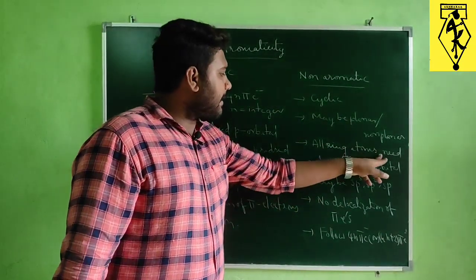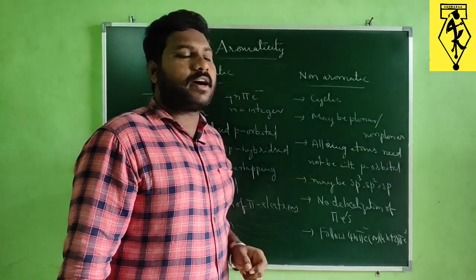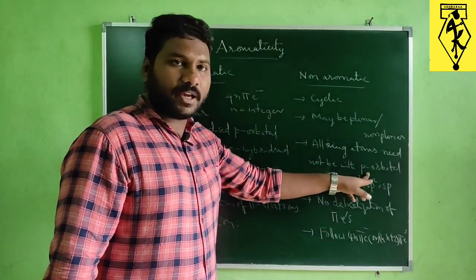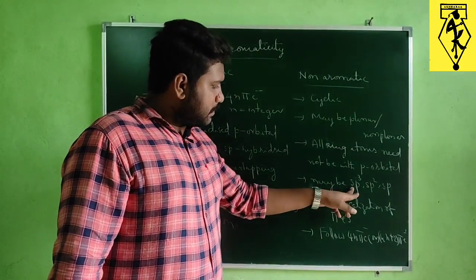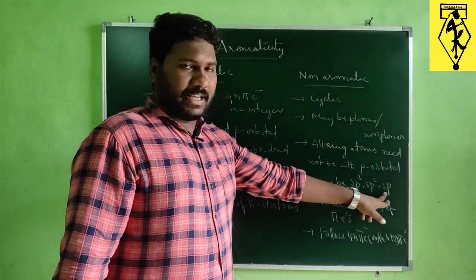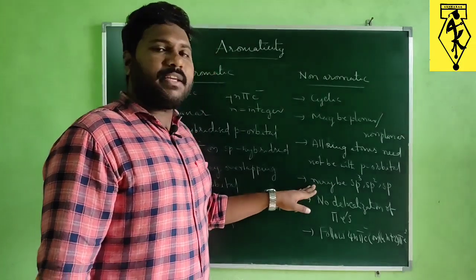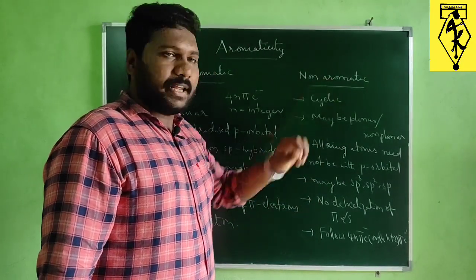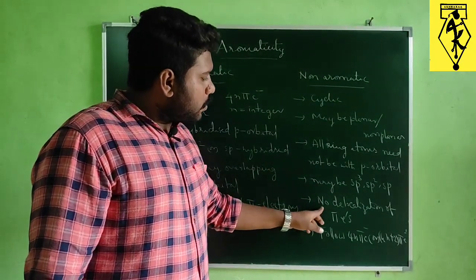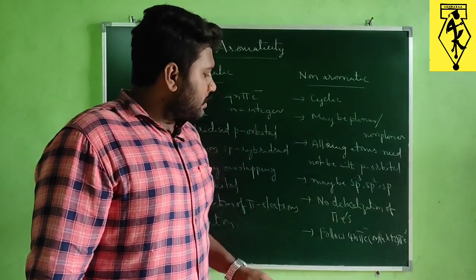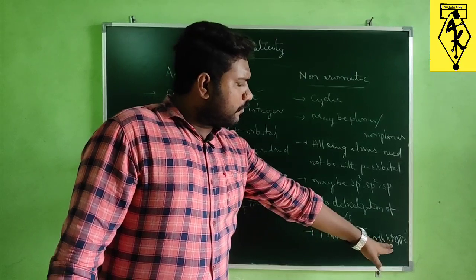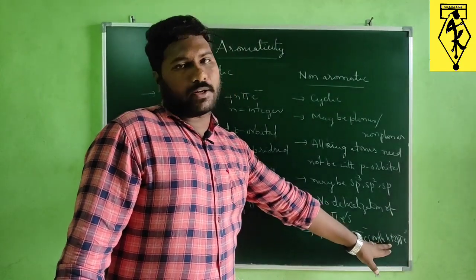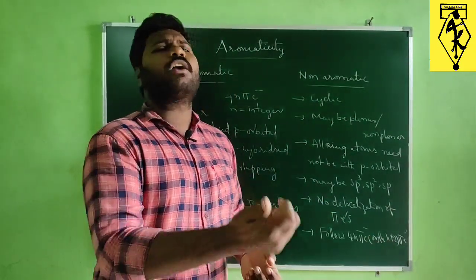And all the ring atoms need not have an unhybridized p orbital, so they might be present in sp3 or sp hybridization. These are the possible hybridizations for non-aromatic compounds, and there is no delocalization of pi electrons. They may follow the 4n pi electron rule or the 4n plus 2 pi electron rule, or they may not follow either.